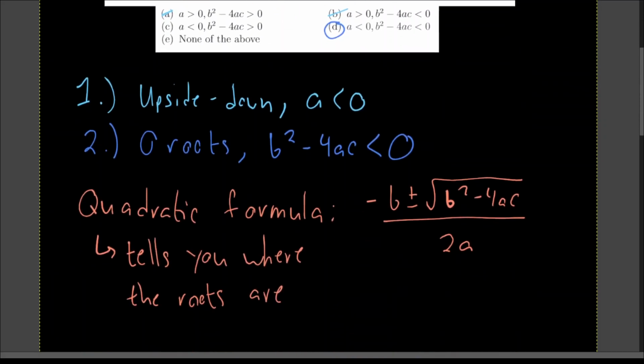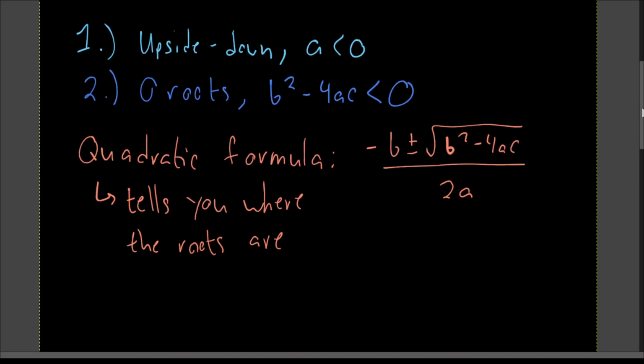And the discriminant, the b squared minus 4ac term, will tell you how many roots this has, aka how many times your parabola crosses the x-axis. And it'll tell you that because of the following.